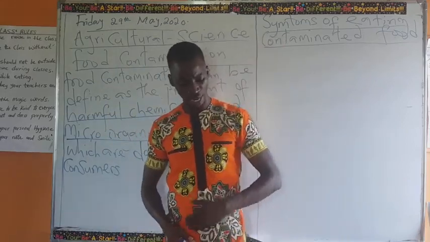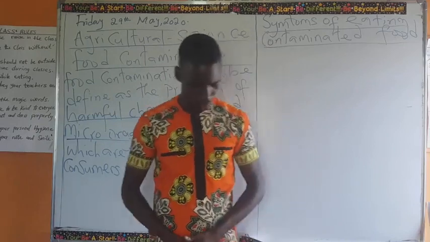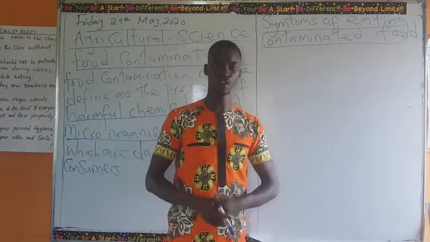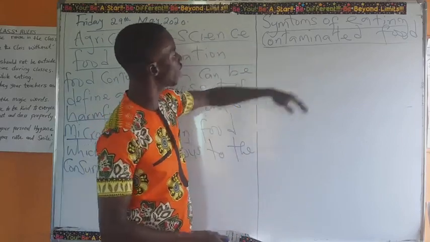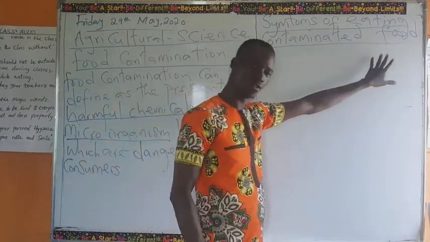Now we are going to be looking at the symptoms of eating contaminated food.